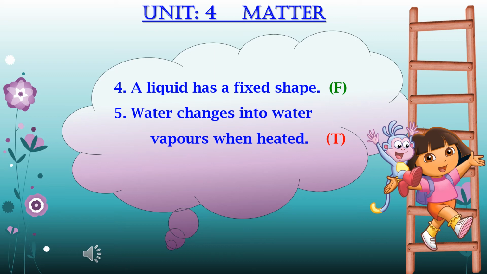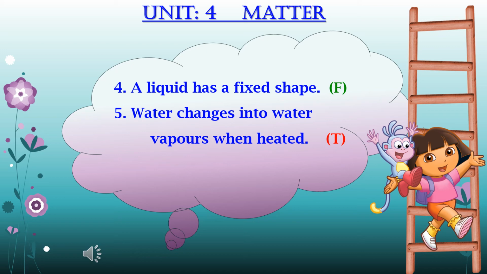Okay, we have done an experiment also, that first the water in the bottle was in the shape of the bottle. When we pour it into the glass, it takes the shape of the glass. So liquid has no fixed shape. So here is written, a liquid has a fixed shape. So this sentence will be false. You have to write F at the end of this sentence.